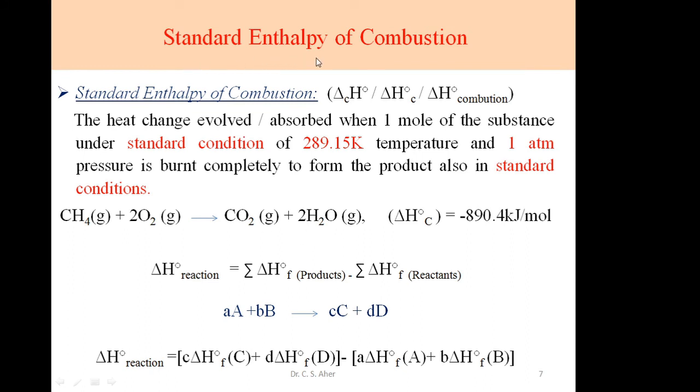Next is the standard enthalpy of combustion. What is the standard enthalpy of combustion? It is symbolized as delta C H naught. The zero indicates standard condition, or we simply write delta H naught combustion. This is the heat change evolved or absorbed when 1 mole of substance under standard condition, that is 298.15 Kelvin temperature and 1 atmospheric pressure, is completely burned to form products. Again it is in the standard condition.